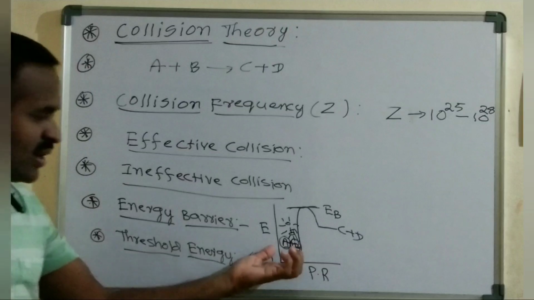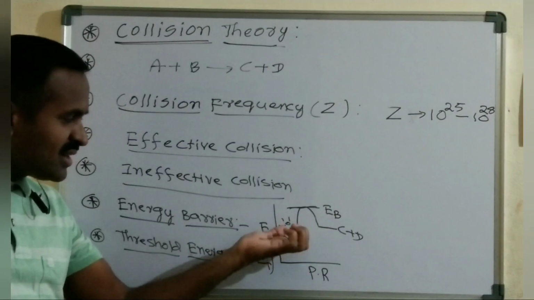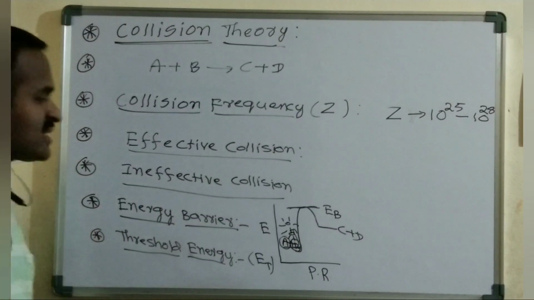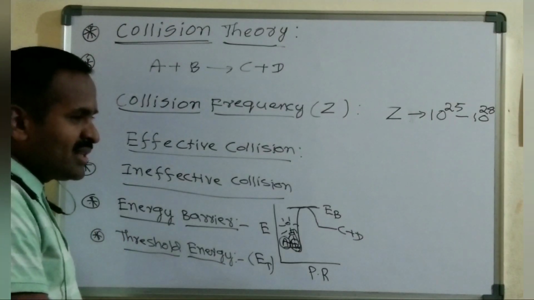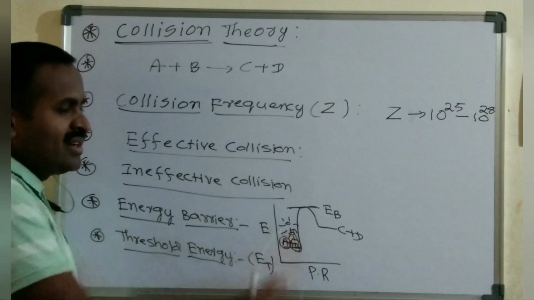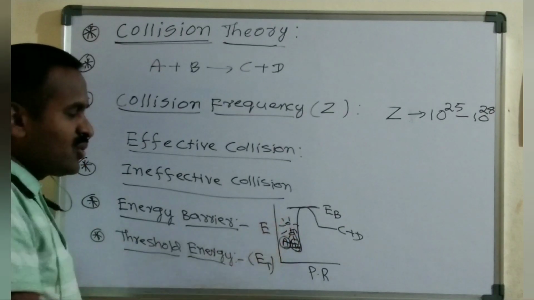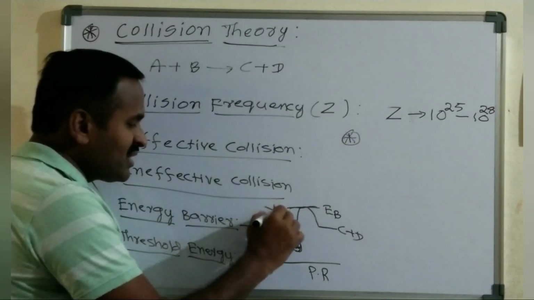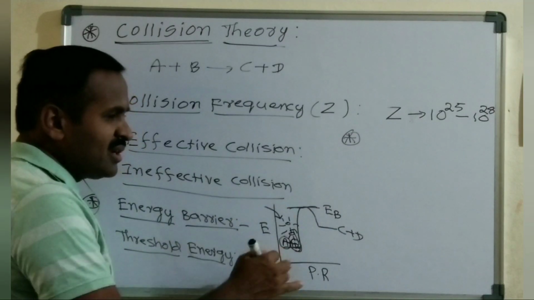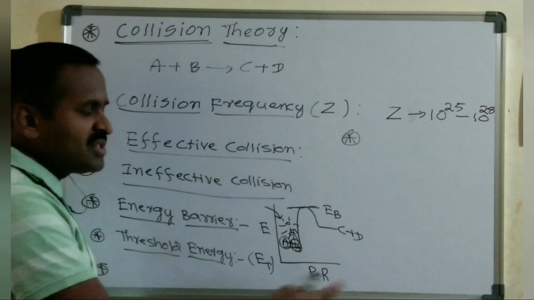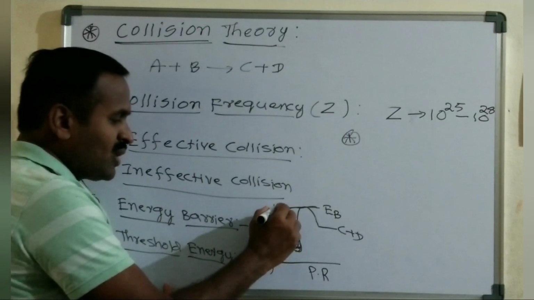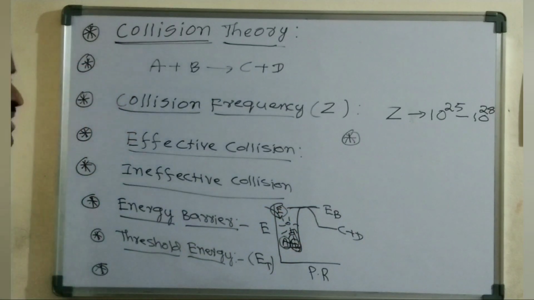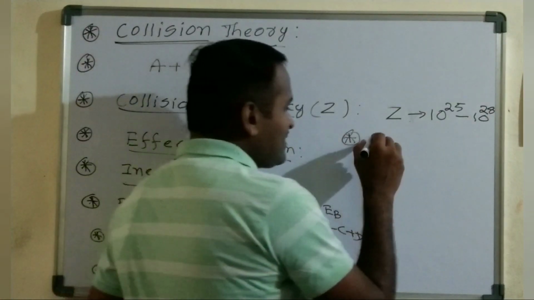So these collisions go to a certain extent, but their energy is not sufficient to cross that energy barrier, and they disperse into different directions. Such collisions are the ineffective collisions. Whatever additional amount of energy is supplied to the reactant molecules to make ineffective collisions into effective collisions, this additional amount of energy is called the activation energy.